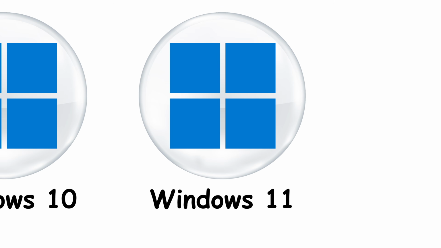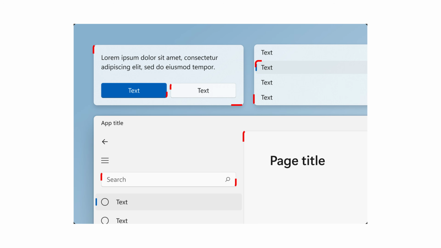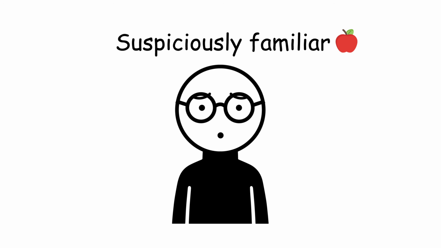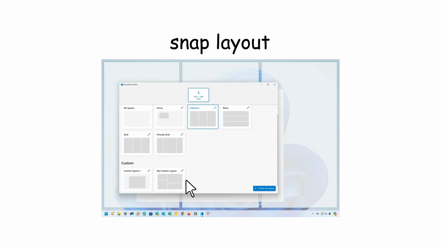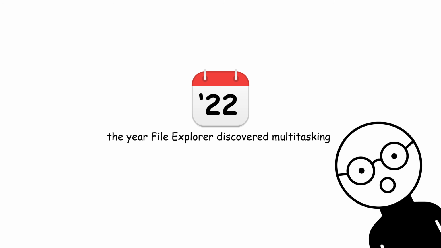Windows 11. Windows 10, wearing fresh makeup. 2021. Windows 11 rolls in with centered taskbar icons, rounded corners, and design cues suspiciously similar to macOS. It added snap layouts for easier multitasking and finally let File Explorer open multiple folders in tabs like a web browser. Yes, it took Microsoft until 2022 to add tabs.